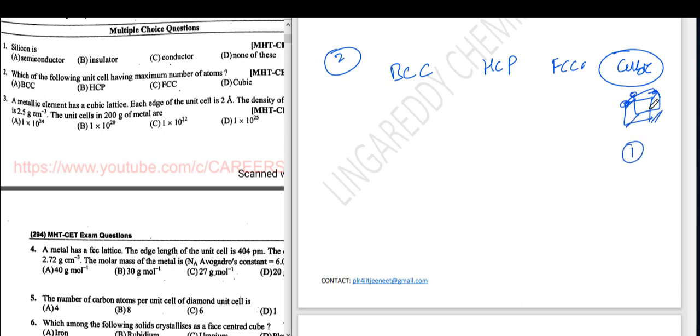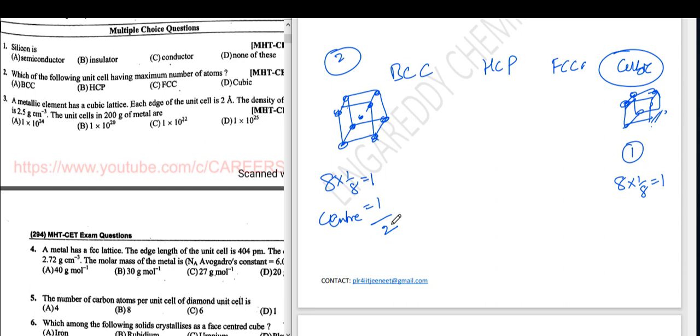All corners atoms, right? 8 atoms are there, but each one contribution is 1 by 8, that equal to 1. In BCC, same cube is there. Cube and inside the cube, in the body center, one atom is there. See, from corners compulsory atoms are there, but these atoms contribution 8 into 1 by 8 equal to 1. Inside the cube, one atom is there, that is in the center. Total 2 atoms. Question is asking maximum, right?